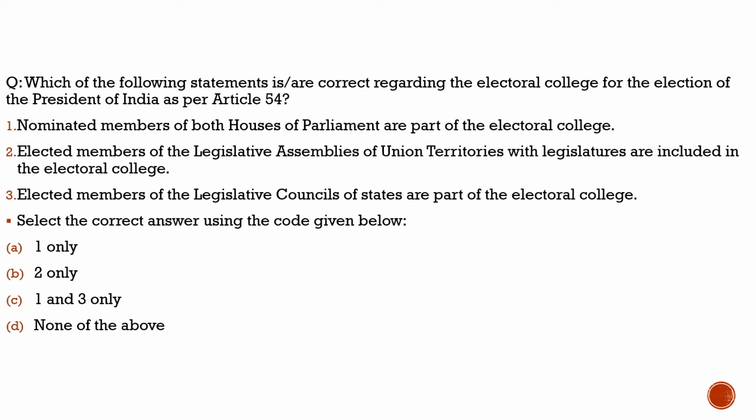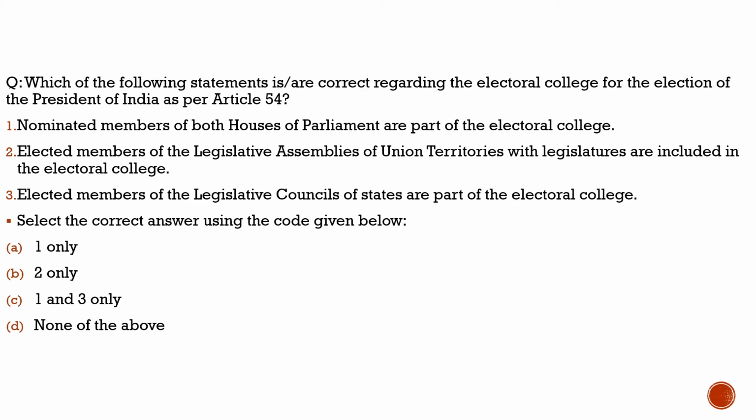The monarch is hereditary, and our president is elected. Now about the elections, today we have to discuss the election of the president, how it is done. With respect to that, we have to understand Article 54. Let us see what Article 54 says here. Article 54 of the Indian Constitution says the president shall be elected by the members of an electoral college.